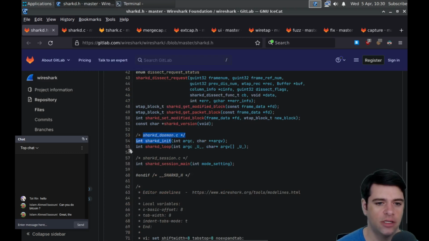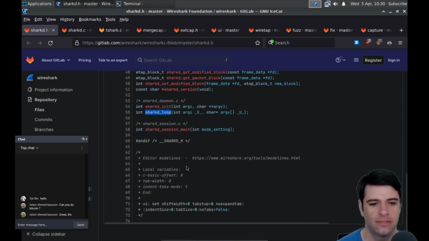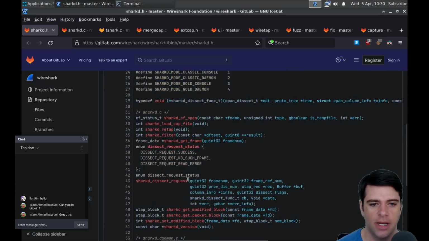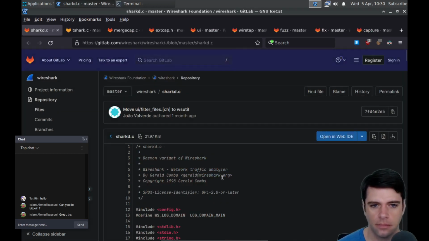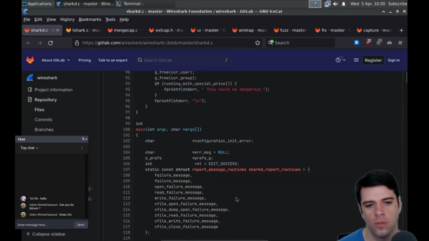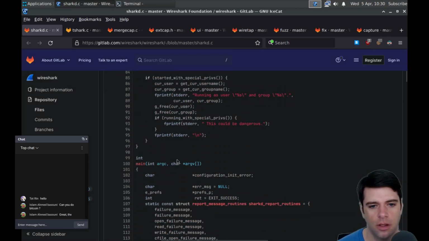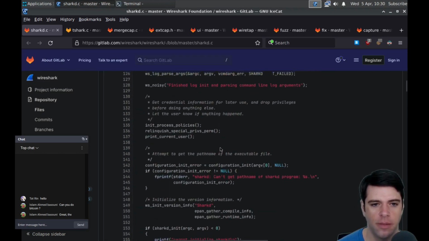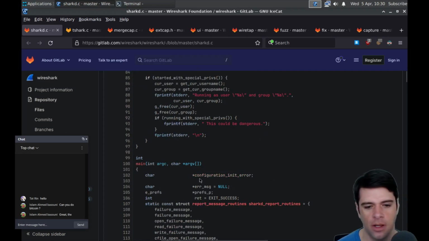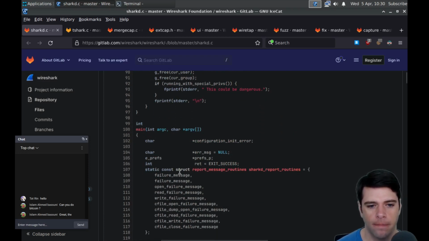Then, okay, we do have a daemon. Okay, sharkd daemon. So we can initialize the daemon and, I guess, loop. All right, so some daemon that we can send requests to get capture stuff from. Here's sharkd.c. This looks interesting. I'm curious about what the difference between looping the daemon and starting the daemon is. But maybe let's look at the main for sharkd. You've got this thing, report message routines.